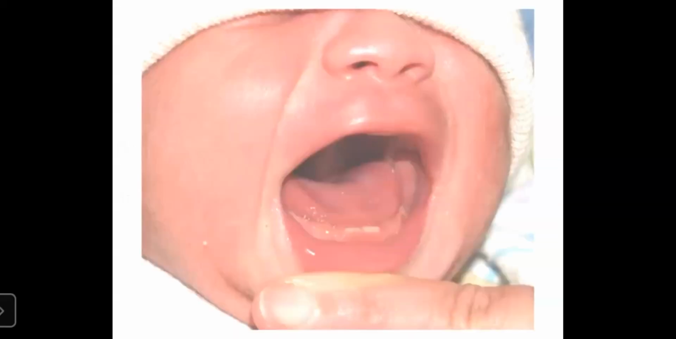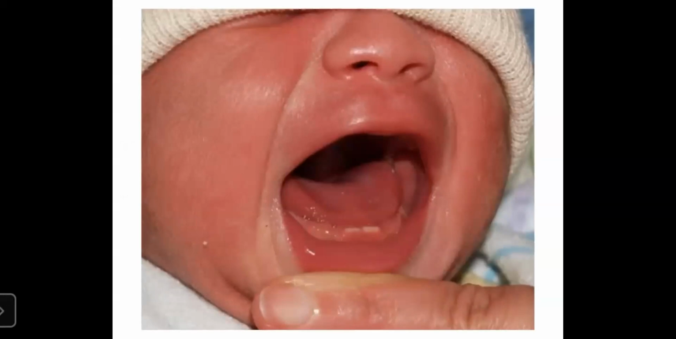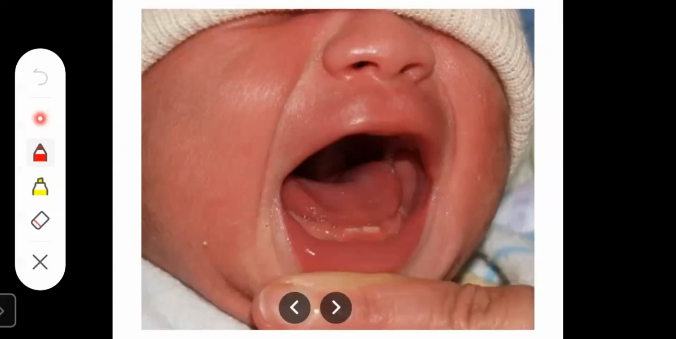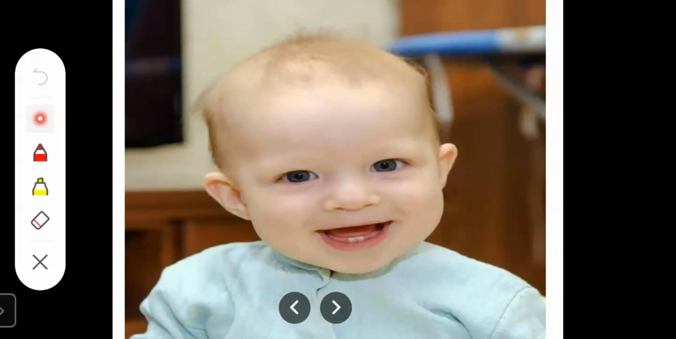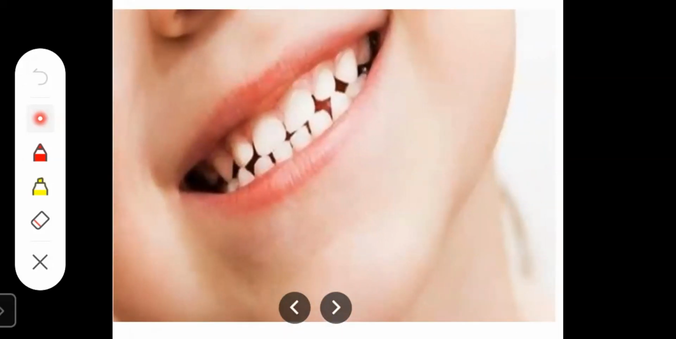Now we have seen about teeth. When a baby is born, it has teeth under the gum line. So see, this is the gum line. Now, as the baby grows, slowly the teeth come out. The first set of teeth is called milk teeth.